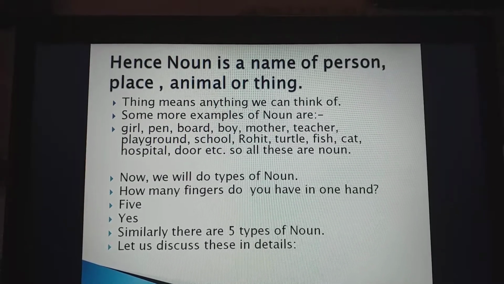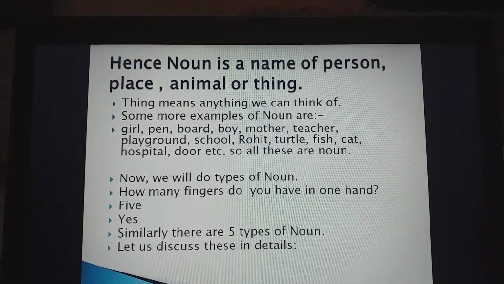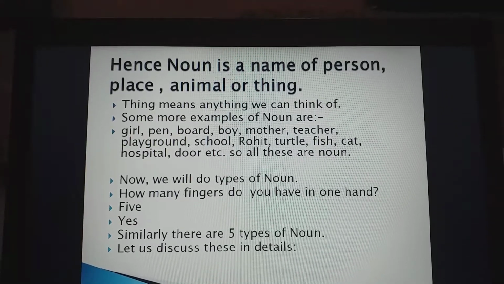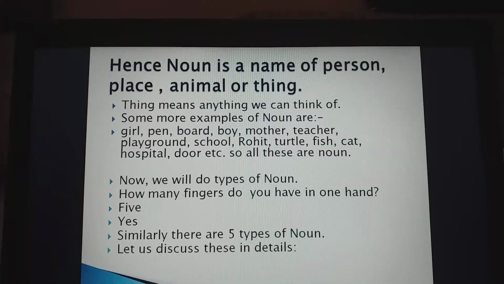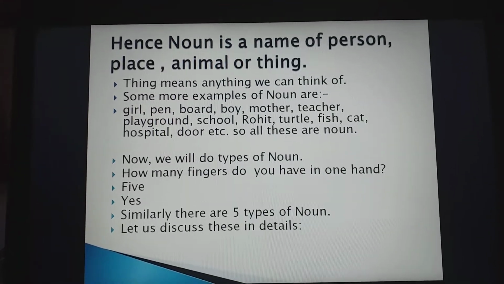How many fingers do you have? Everyone knows? Yes, 5. Similarly, there are 5 types of noun. Let us discuss these in details.